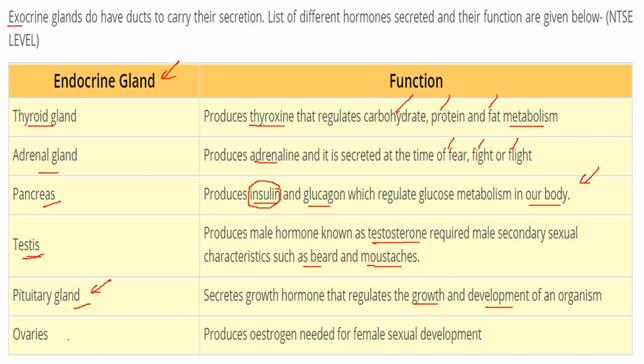Then ovaries, for women, produce estrogen, which is needed for female sexual development. Females do not have hair on their chest. They have a different body structure than a male. This is because of the ovaries somewhat.